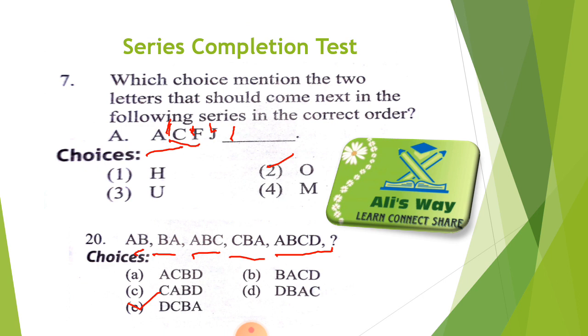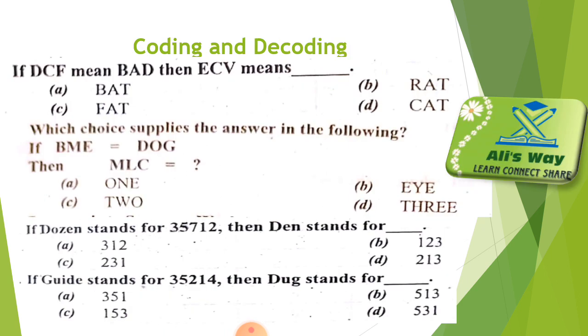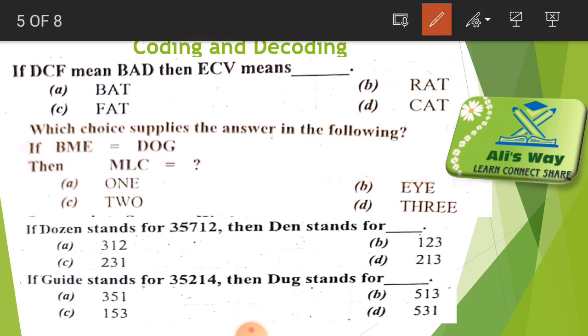Now we will move to our second type, which is coding and decoding. See here, in this type of question there is always an example part in which we have to understand how a word is coded, and after that there is a question part in which we apply the same analogy of the example part to get our answer. So DCF is the code of BAD. How is DCF the code of BAD?